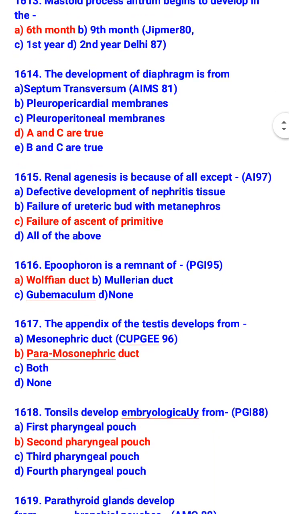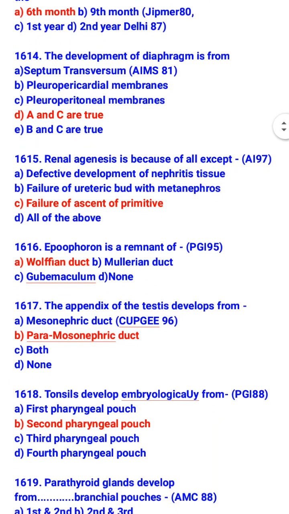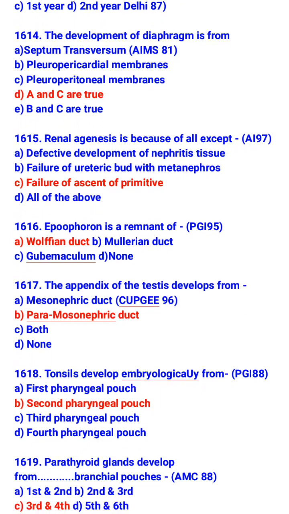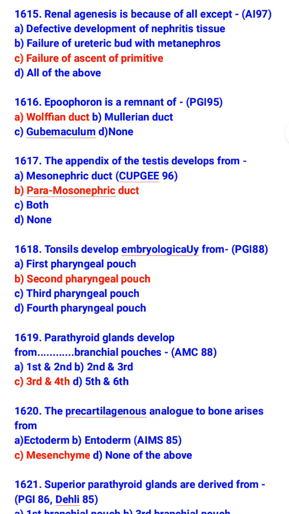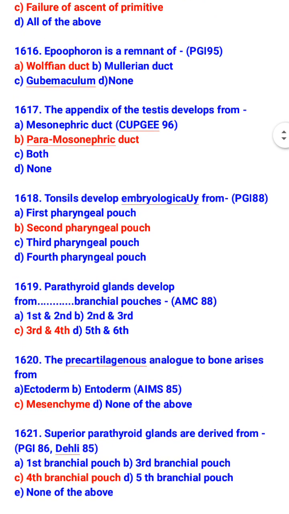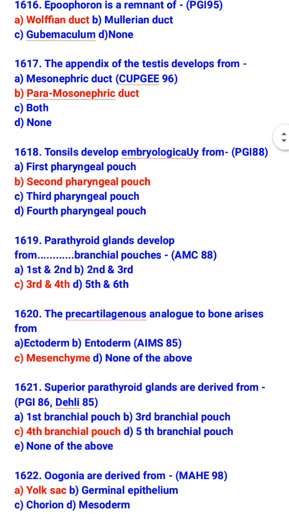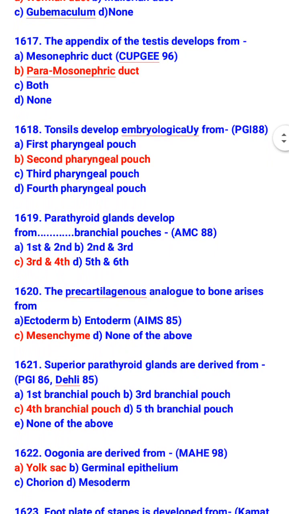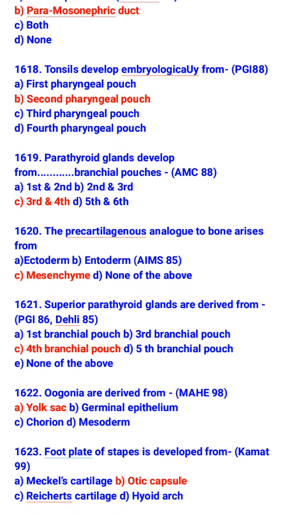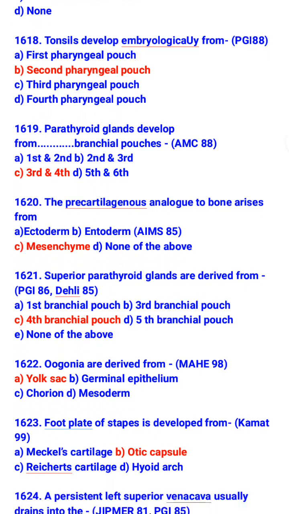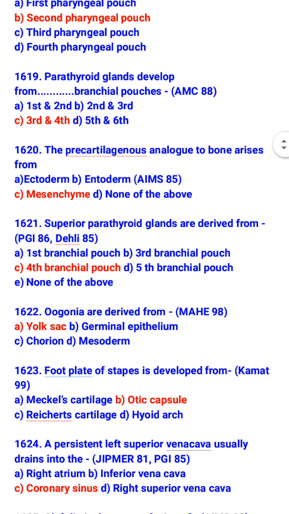Epoophoron is a remnant of Wolffian duct. The appendix of the testis develops from paramesonephric duct. Tonsils develop embryologically from second pharyngeal pouch. Parathyroid glands develop from third and fourth branchial pouches. The precartilaginous analog to bone arises from mesenchyme. Superior parathyroid glands are derived from fourth branchial pouch.